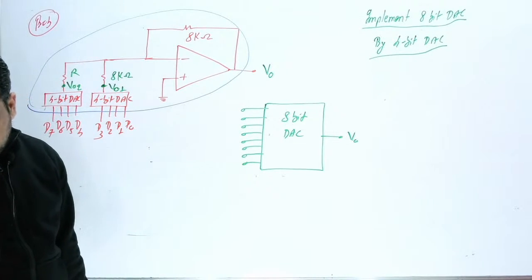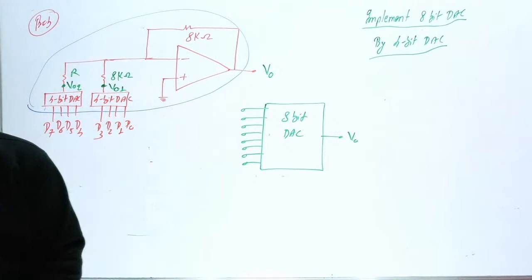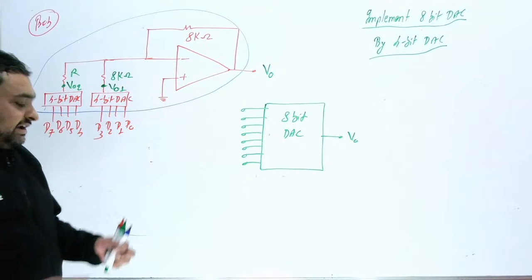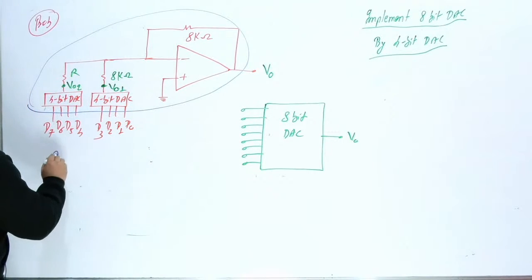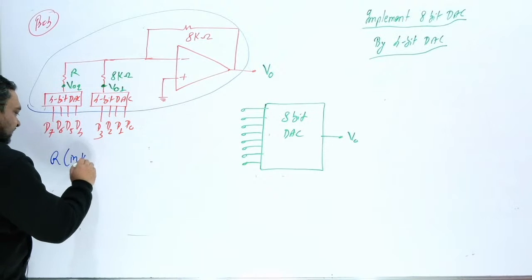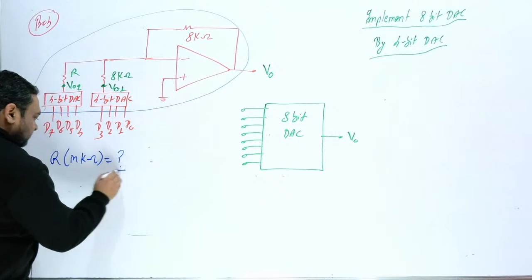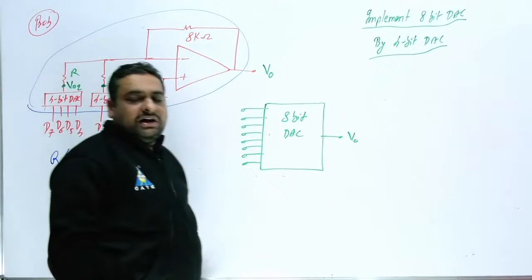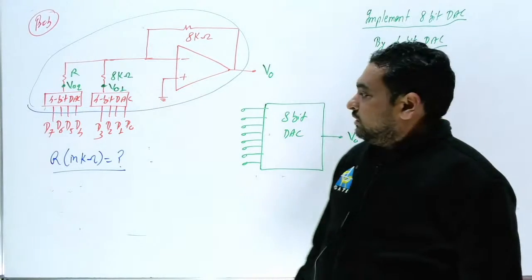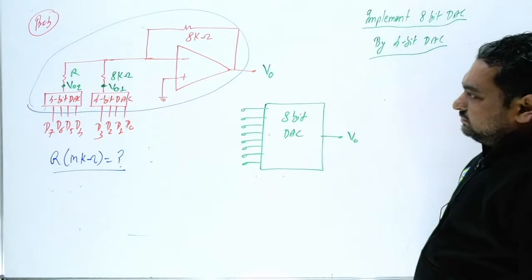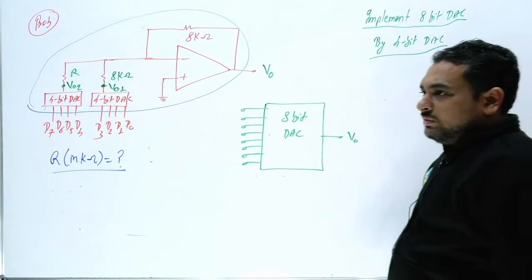Okay, here they have provided 4 options. No, here this is a numerical answer type. So R in kilo ohm is equal to question mark. What will be this value of R?